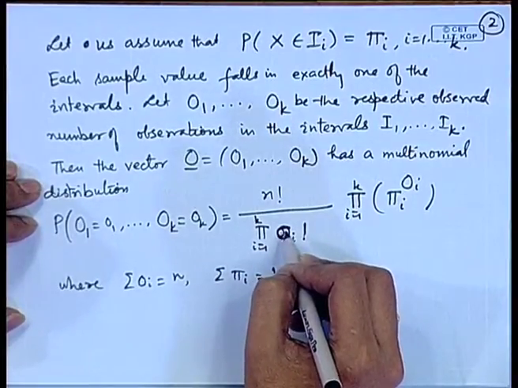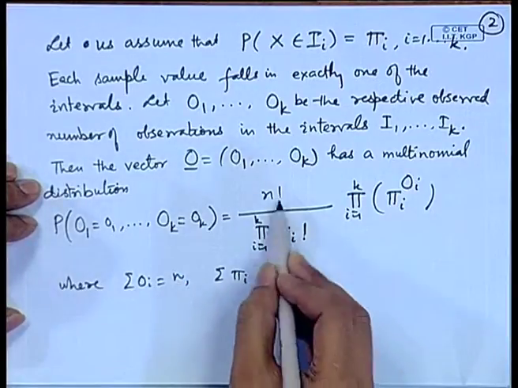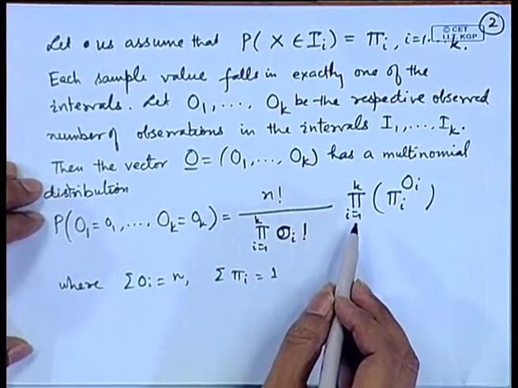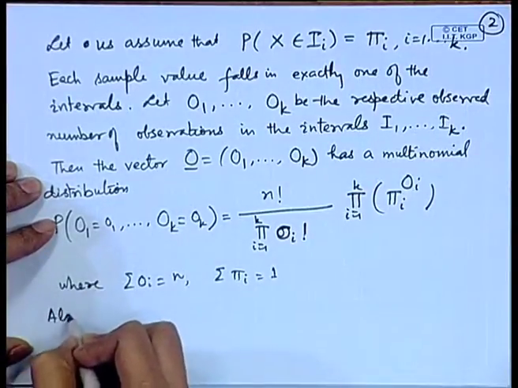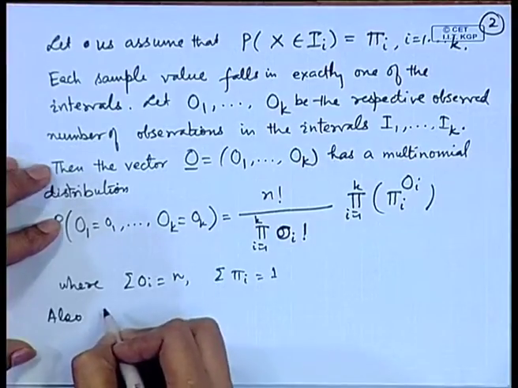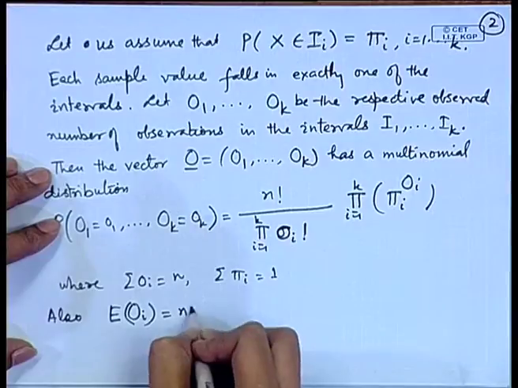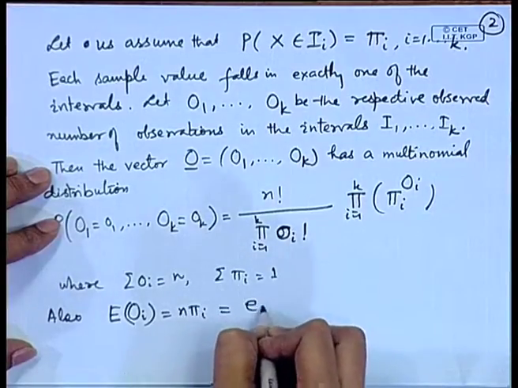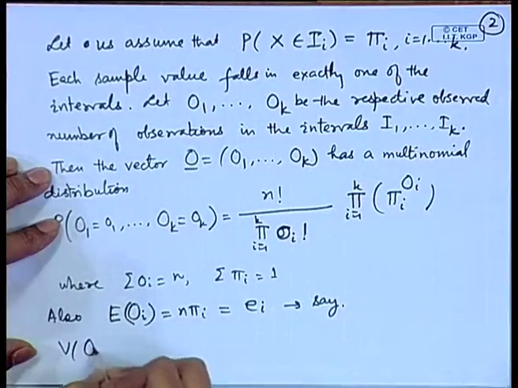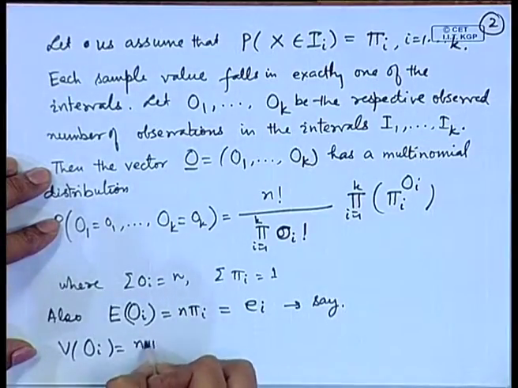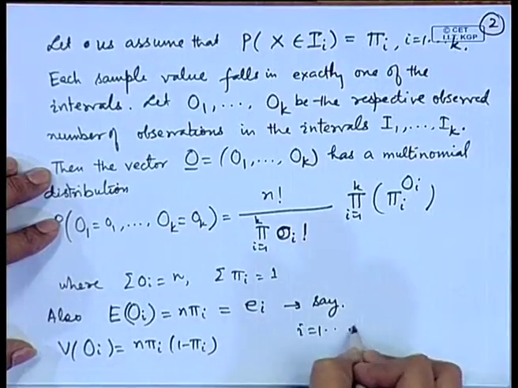Therefore, the probability of Oi equal to small oi will be given by this multinomial function. Also, from the properties of the multinomial distribution, the expectation of Oi will become equal to n pi i, we call it Ei, and the variance of Oi will become equal to n pi i into 1 minus pi i, for i equal to 1 to k.